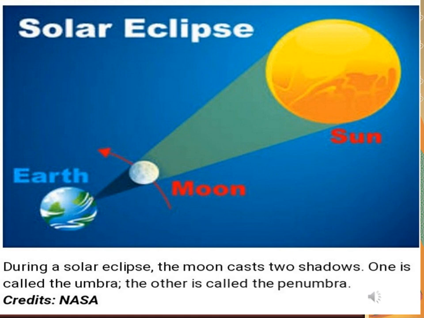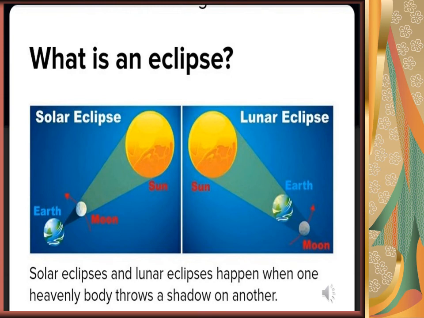Okay, students? Now, students, let's revise the eclipses. Here, the first one is the lunar eclipse and the second one is the solar eclipse. When the earth comes between the sun and the moon, a lunar eclipse occurs. The lunar eclipse lasts for a few hours. Whereas the solar eclipse happens when the moon comes between the sun and the earth. A solar eclipse occurs and it lasts for only a few minutes. Okay?